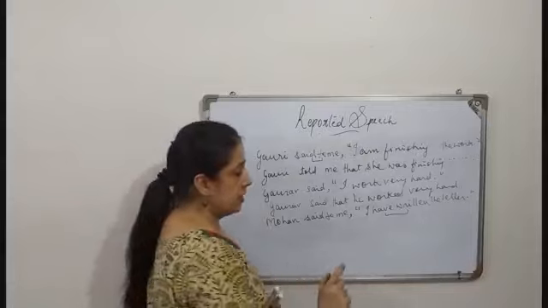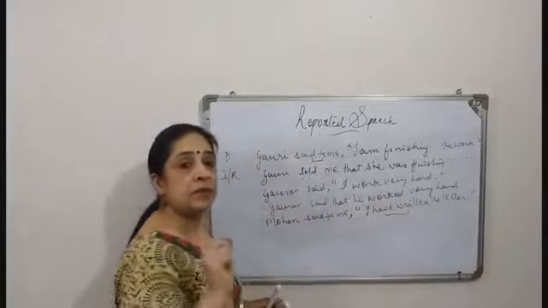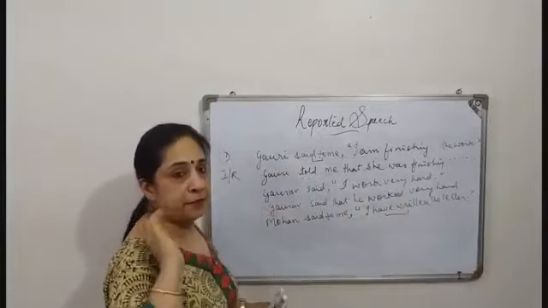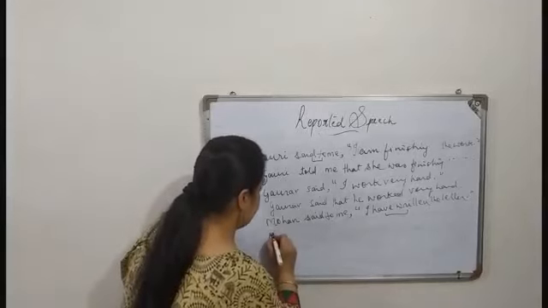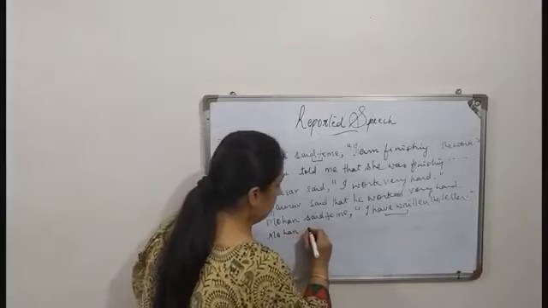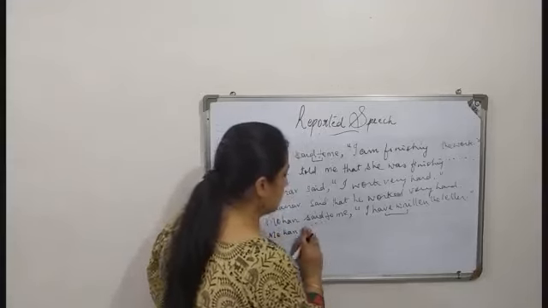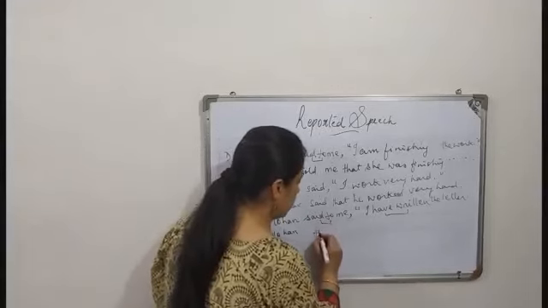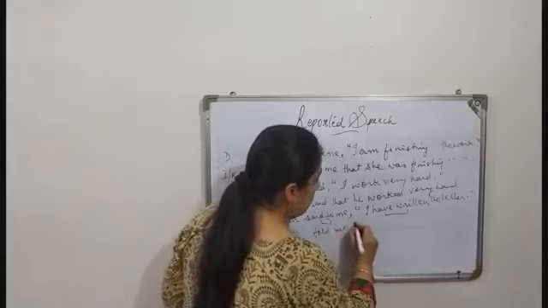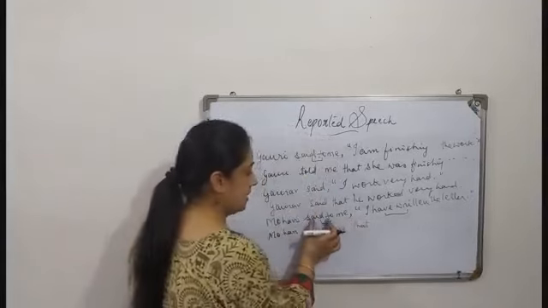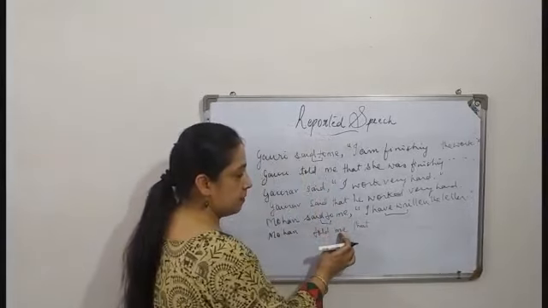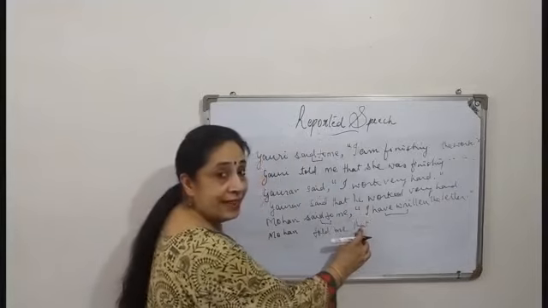Then what happens? The present perfect becomes past perfect. Alright. So the sentence goes as Mohan said. Said to me becomes told me that. Said to becomes told, me comes here, these two are replaced by that.